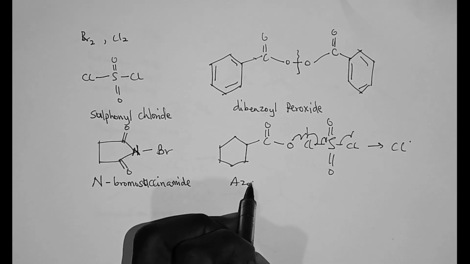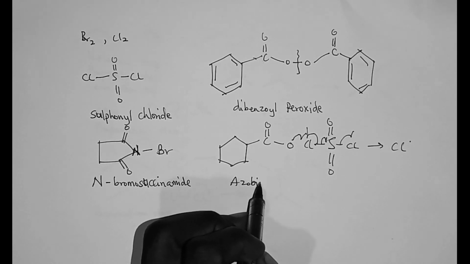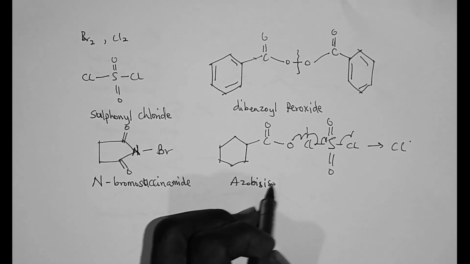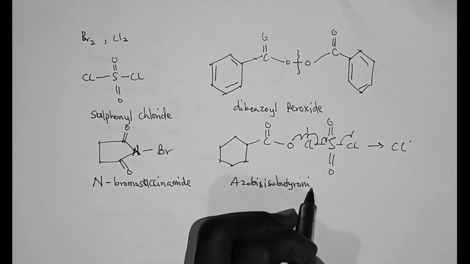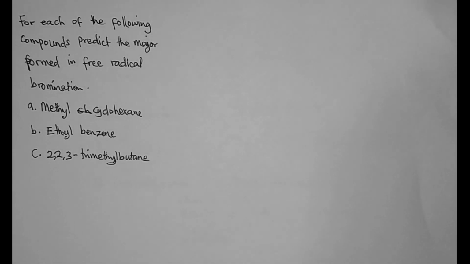Another radical initiator is azobisisobutyronitrile. And we have this question here. For each of the following compounds, predict the major product formed in free radical bromination. The first one is methylcyclohexane. The second one is ethylbenzene. And the third one is 2,2,3-trimethylbutane.